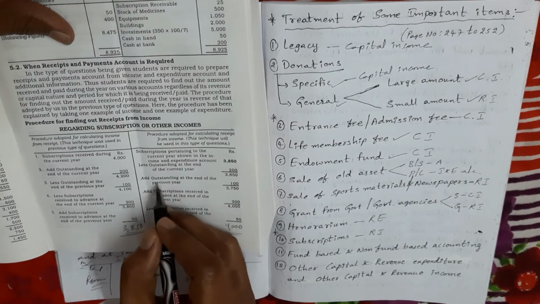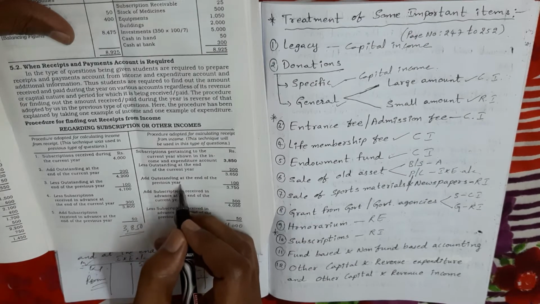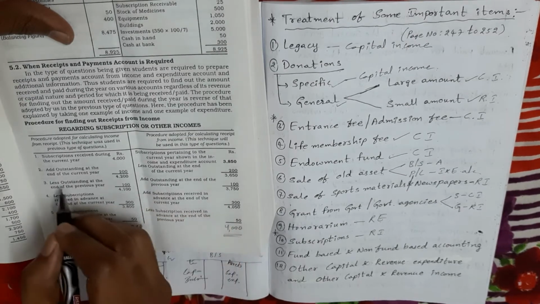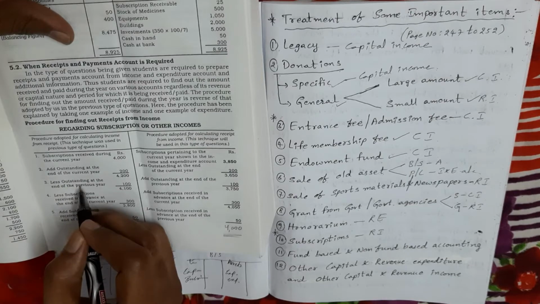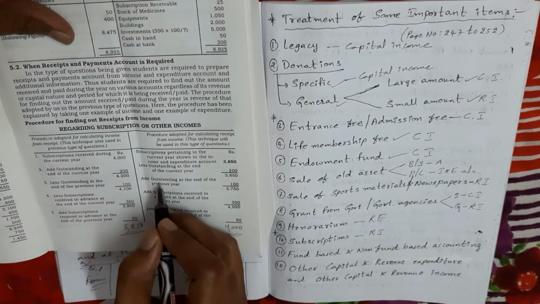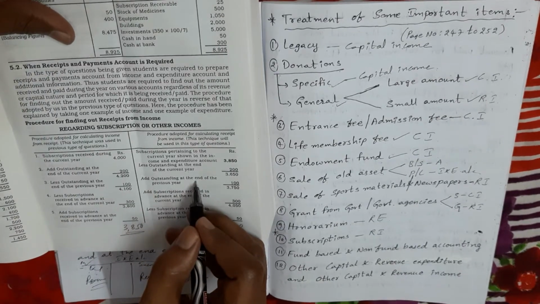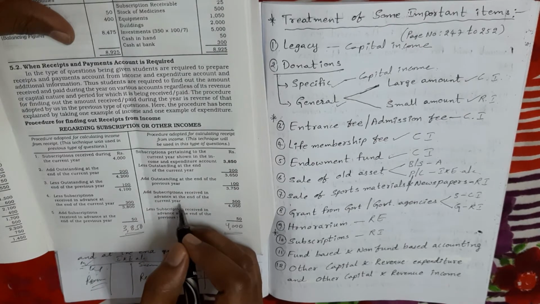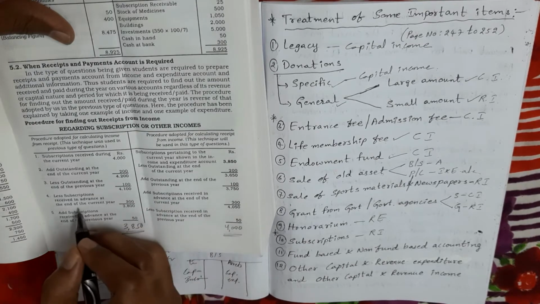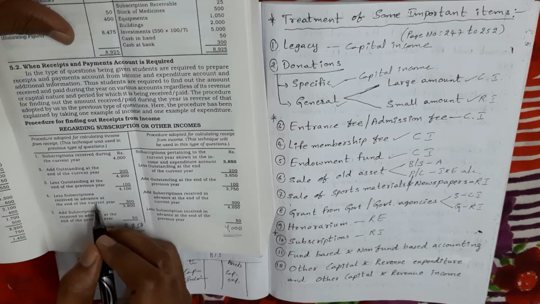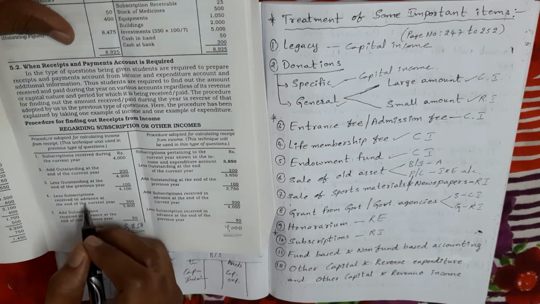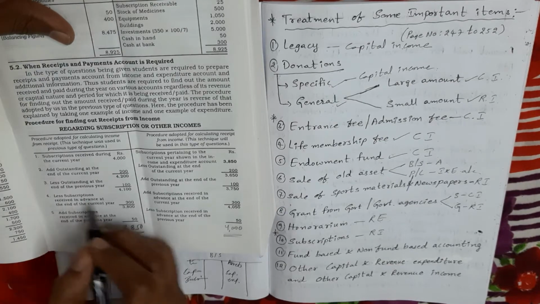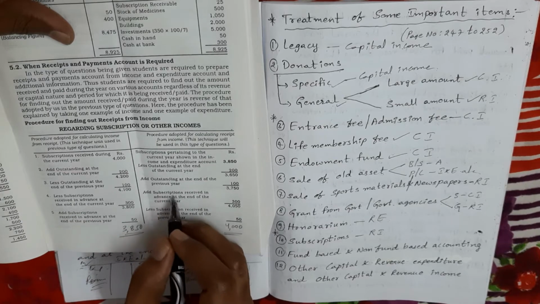Next, the last year outstanding amount we have to add. In the first method, we subtracted the last year outstanding subscription, so here we have to add that amount. Next, subscriptions at the end of the current year: the present year advance received subscriptions we have to add. In the first method, we subtracted the advance received subscription in the current year, but in the second method we have to add that amount.